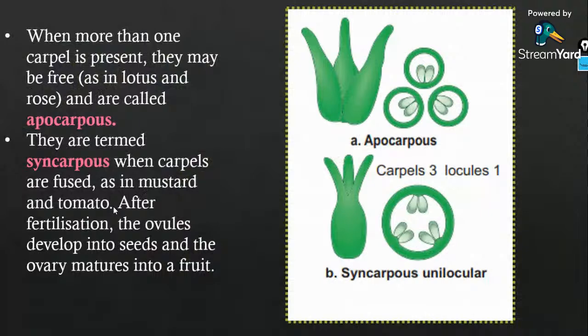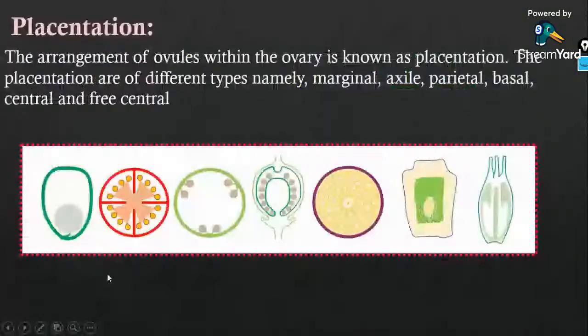Okay. So tell me, what is the example for a marginal placentation? Marginal placentation is seen in which plant?